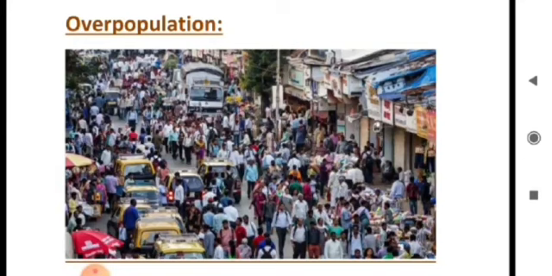Overpopulation? Overpopulation is an undesirable condition where the existing human population exceeds the carrying capacity of the land. In this case, the number of people needs more than the essential material. Essential material means food, clothes, water, shelter, transport, etc.